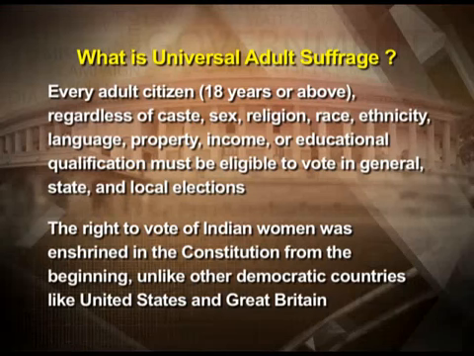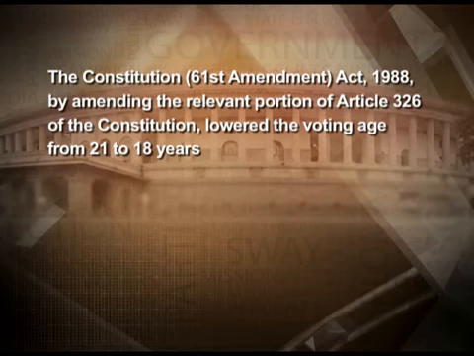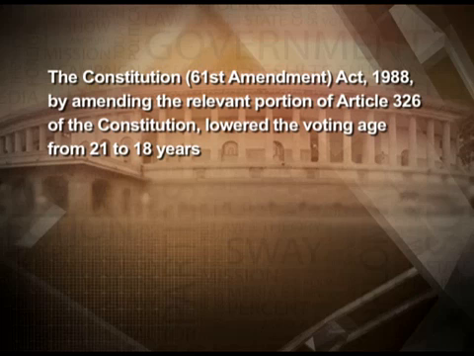But that is not the case with India. India had given the universal adult suffrage from the beginning, from the time the constitution was adopted in 1950 and the first elections were held in 1952. So that was a revolutionary constitution indeed, and we are proud of that. But then it was not the case with age. Initially, when the constitution was adopted, the voting age was minimum 21 years.